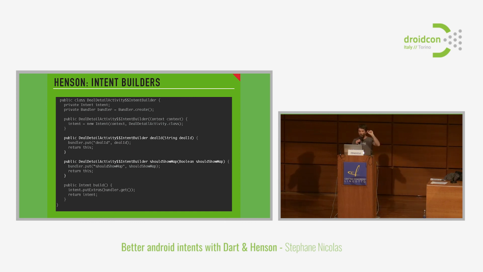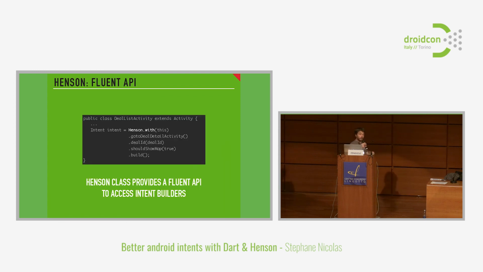You will just get a small lint warning if you use @NoLabel with a primitive type. That's a lint check. We should actually open an issue for that, maybe. Then once this is done, you call the build method. So here is an example of what it looks like to actually use an intent builder.